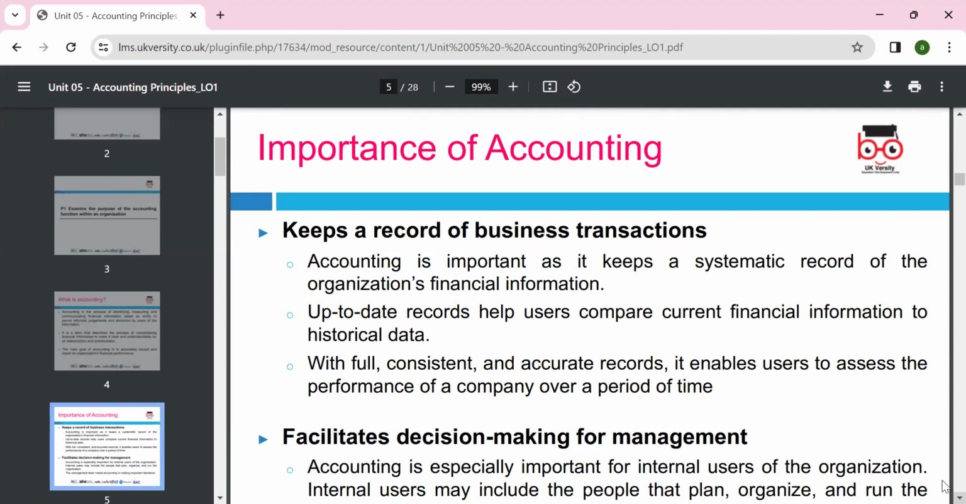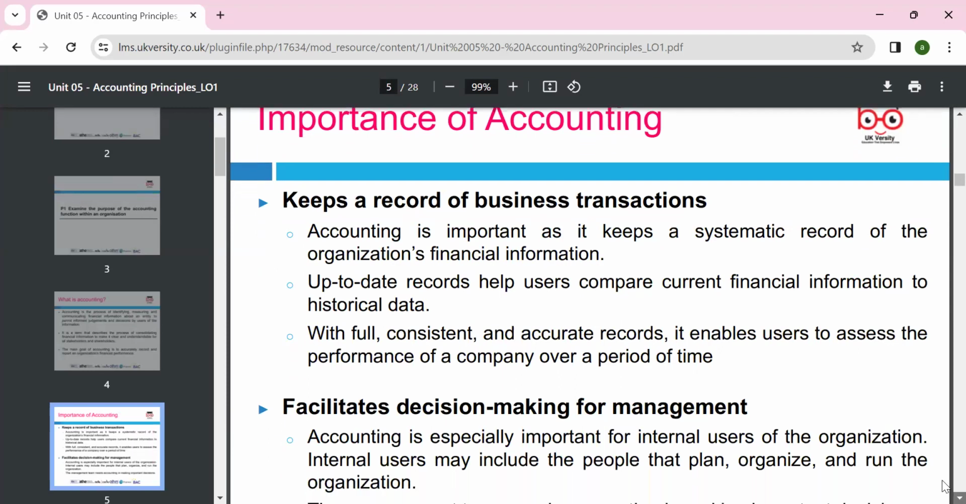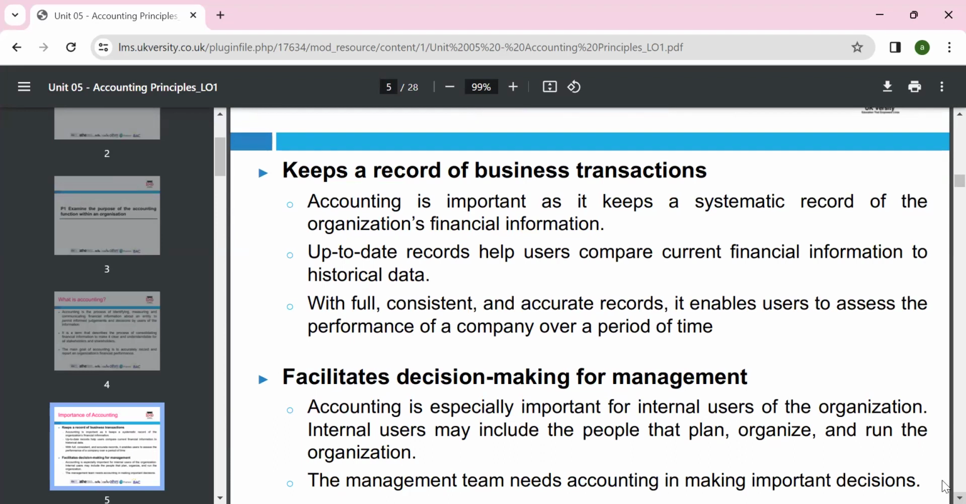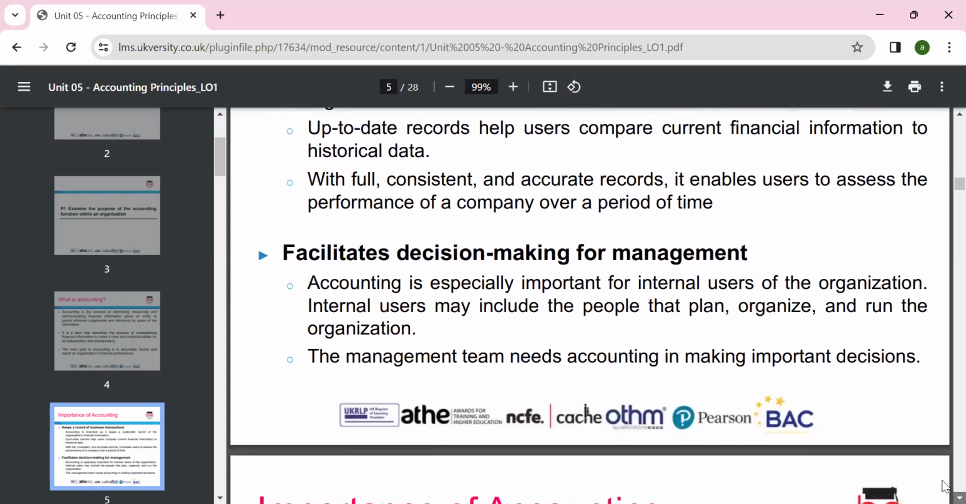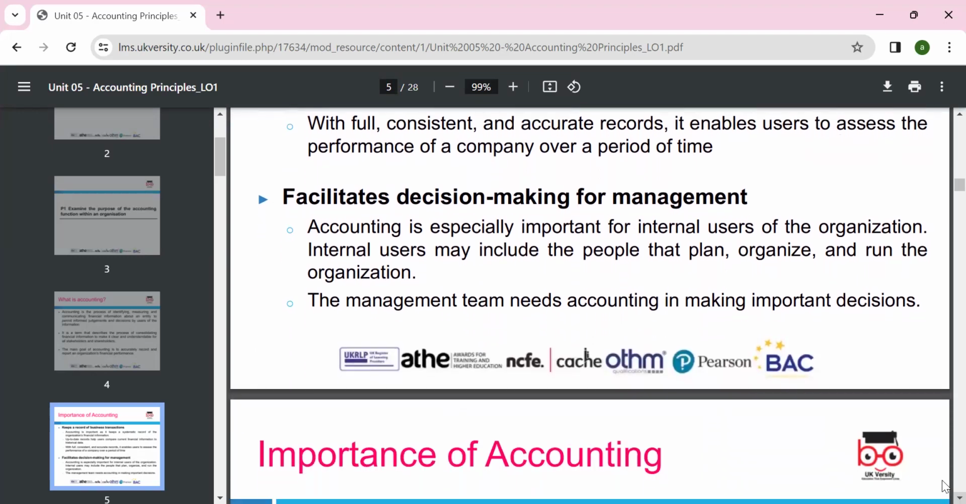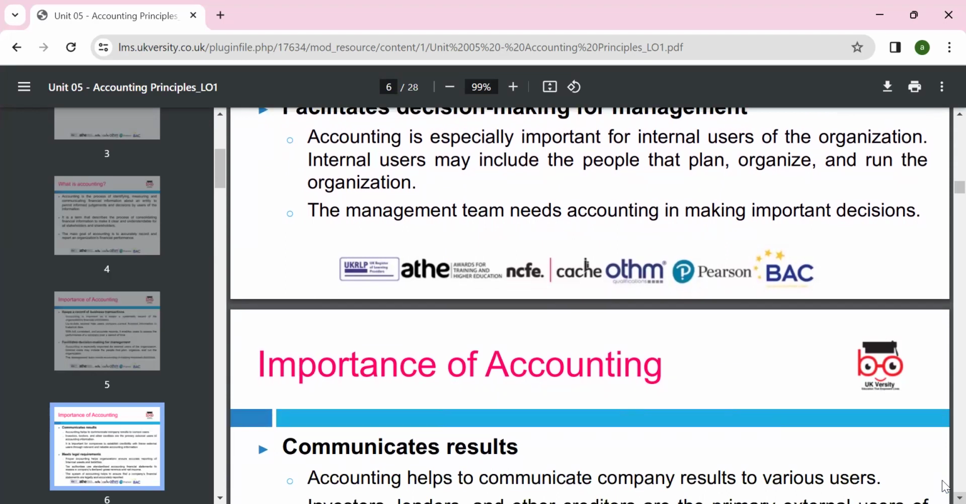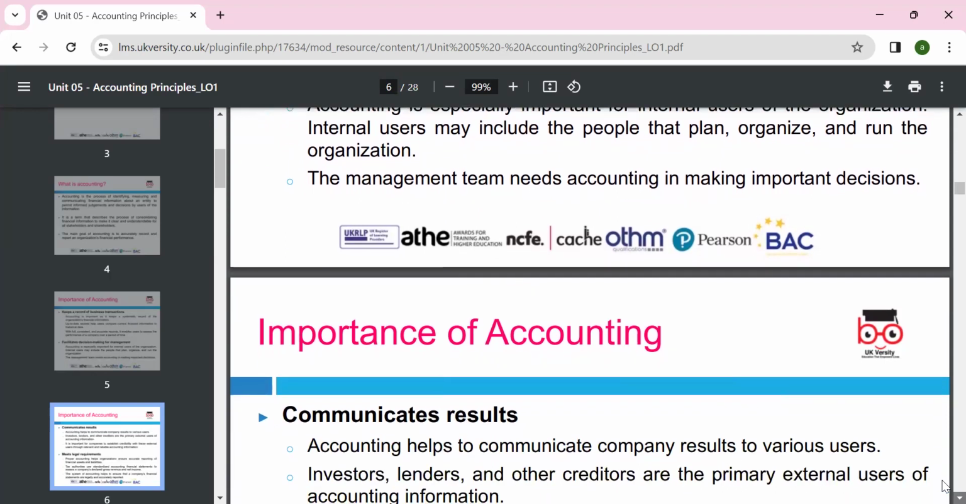Accounting is important to keep a systematic record of organization information. It needs to be up to date, and helps users compare the current financial information and historical data with a consistent, accurate record. It enables users to assess the performance of the company over a period. It facilitates management decision making. Accounting is especially important for internal users, who may include the people that plan, organize, and run the organization. So the management teams need accounting for making decisions.